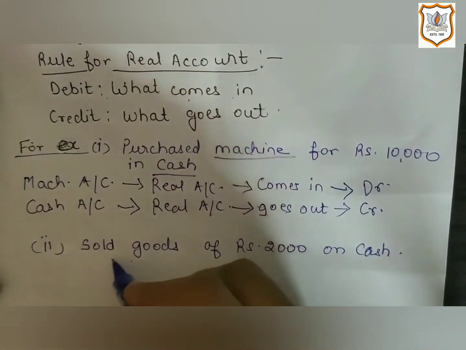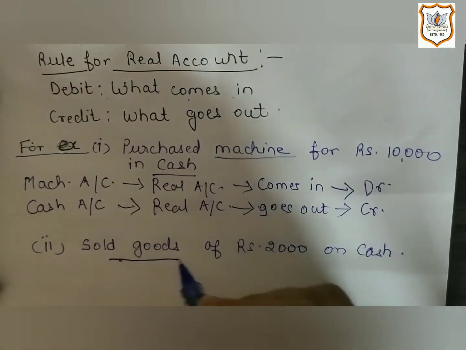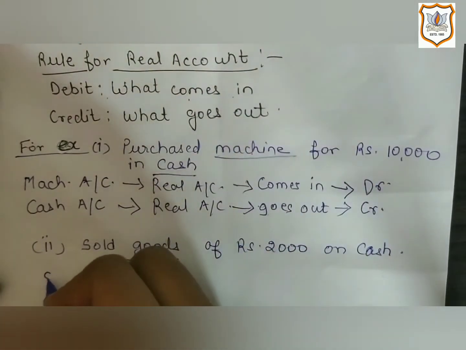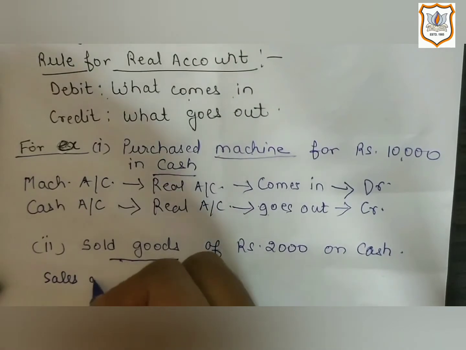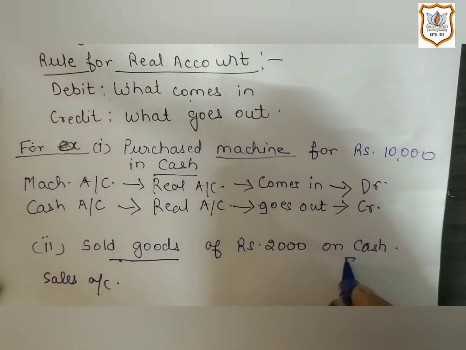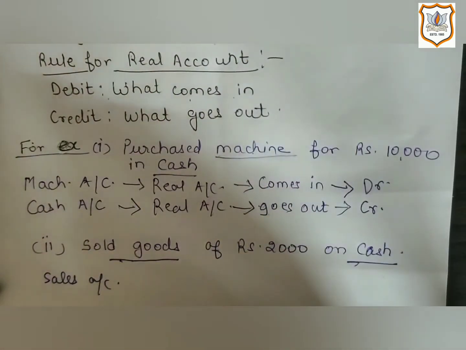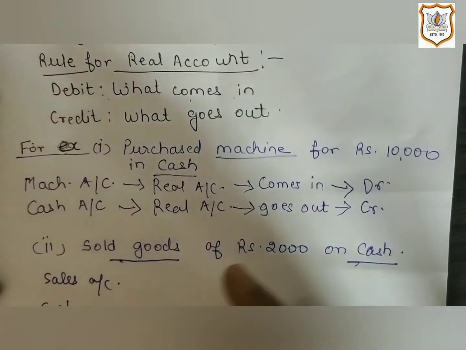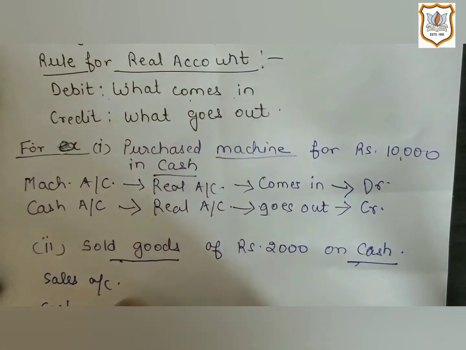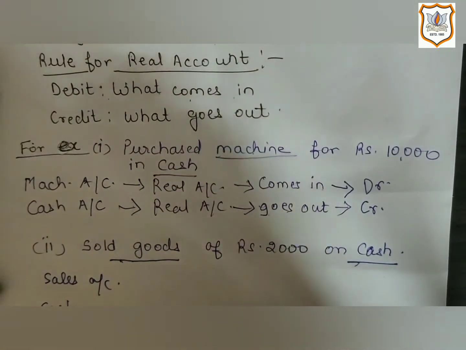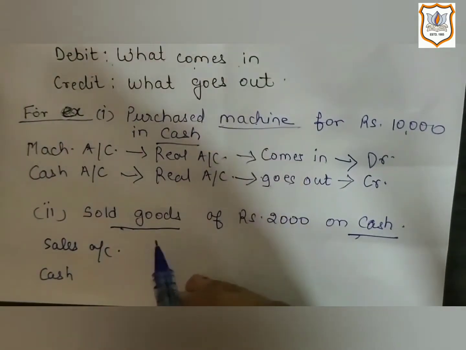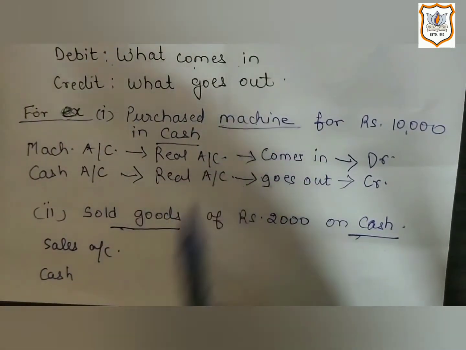These are, as we have sold goods, so sales account and cash account. Goods are also asset for the business and cash is also asset for the business. And as we know, assets are related to real account.